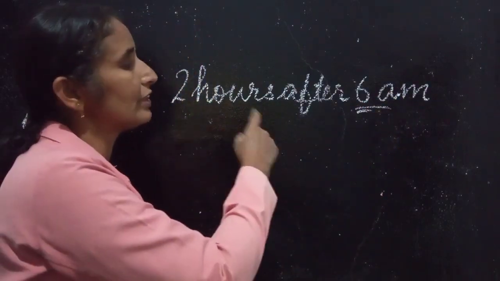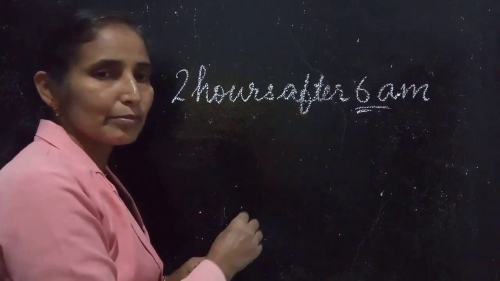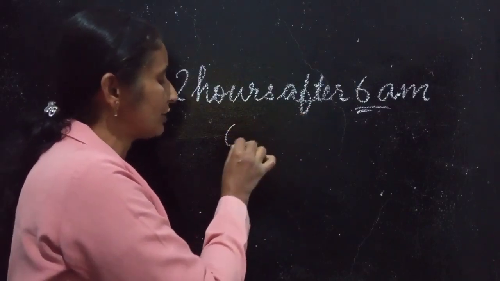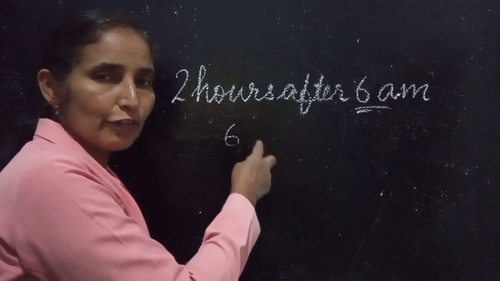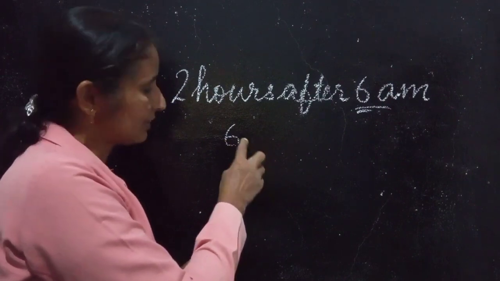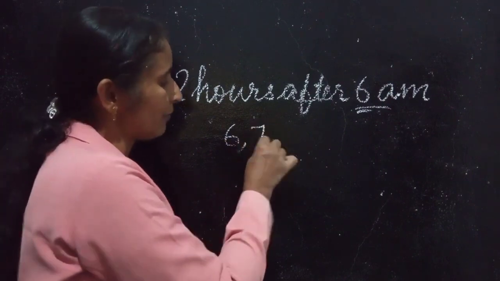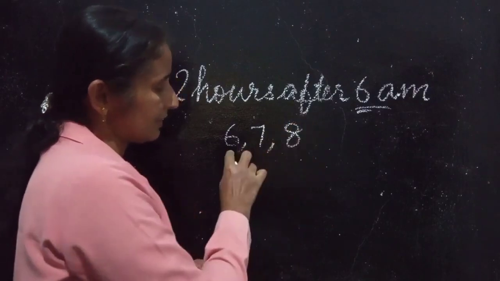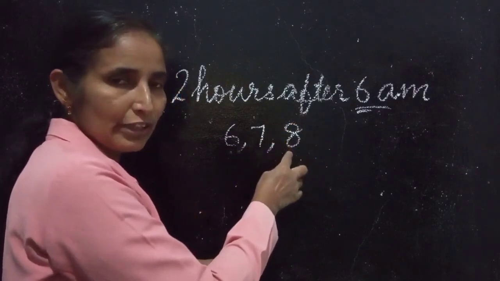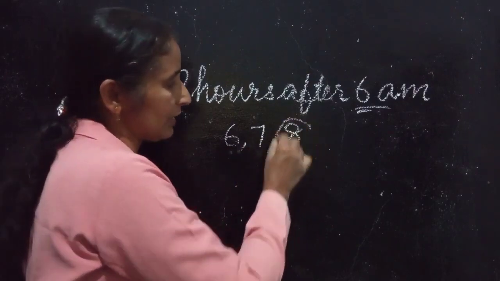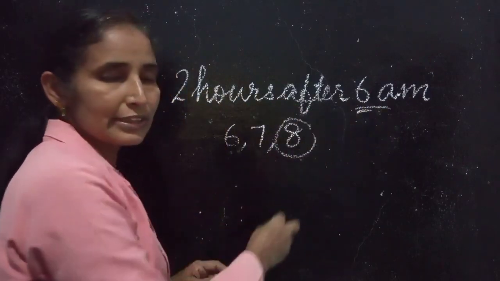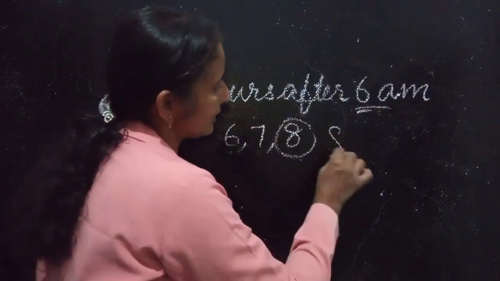Okay. 2 hours after 6 AM. We have to add 2 with 6. 6, after 1 hour, 7, 7 after 8. So what will be the time 2 hours after 6 AM? 8 AM.